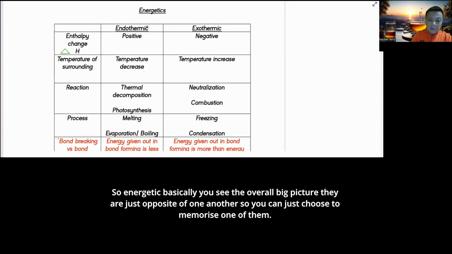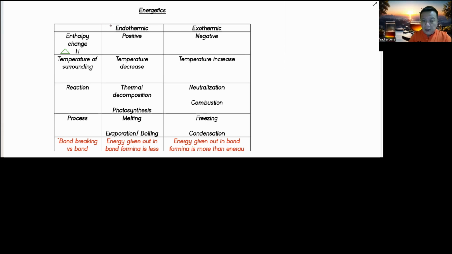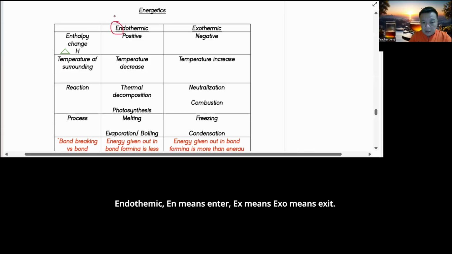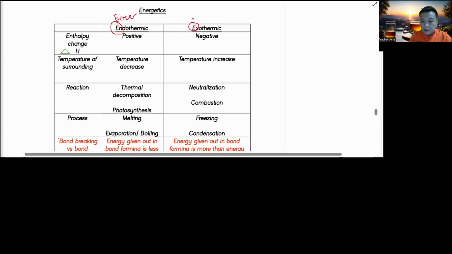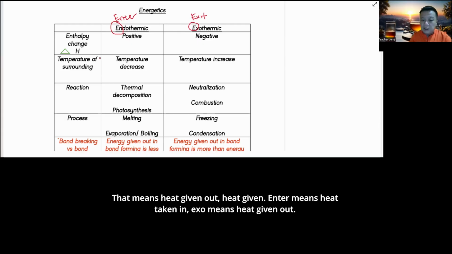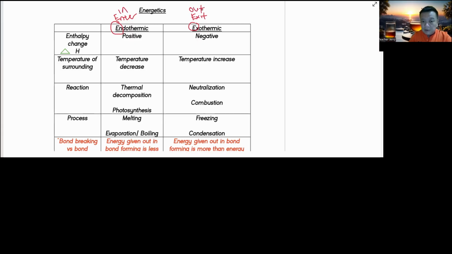So for energetics, the overall big picture is that they are just opposite of one another, so you can just choose to memorize one of them. See, endothermic: endo, N means enter, and exo, X means exit. That means heat given out, heat taken in. Endo means heat taken in. Exo means heat given out.